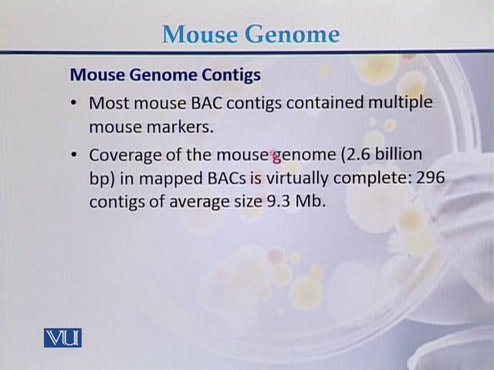Most mouse BAC contigs contain multiple mouse markers. Coverage of the mouse genome is 2.6 billion mapped, and the map is virtually complete, with 296 contigs of average size 9.3 MB. So the map of the mouse genome was mapped in the form of 296 contigs and each contig is approximately 9.3 MB in size.